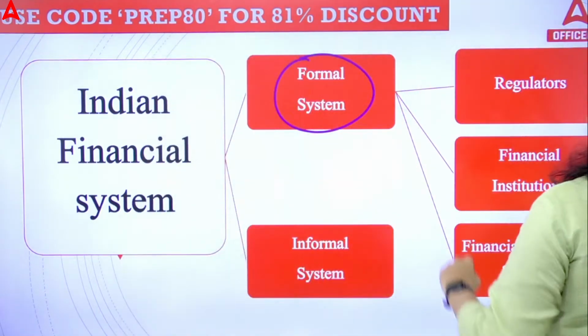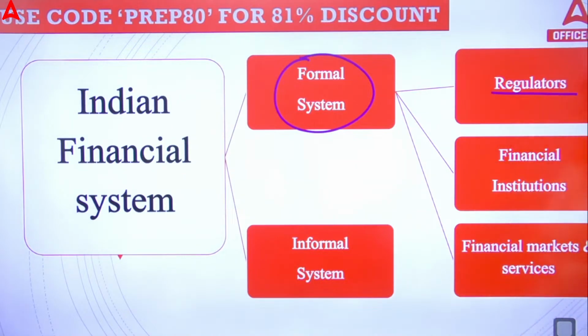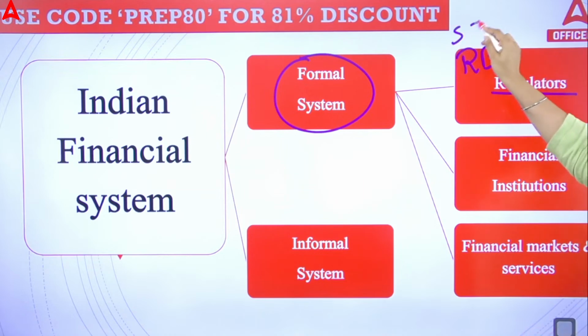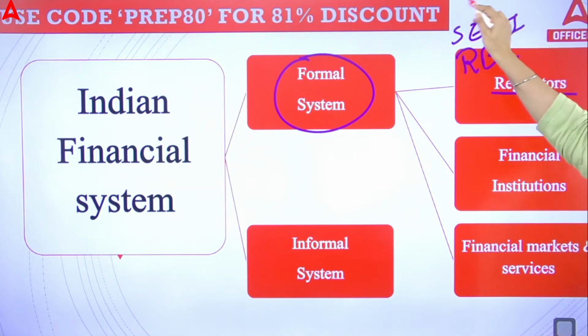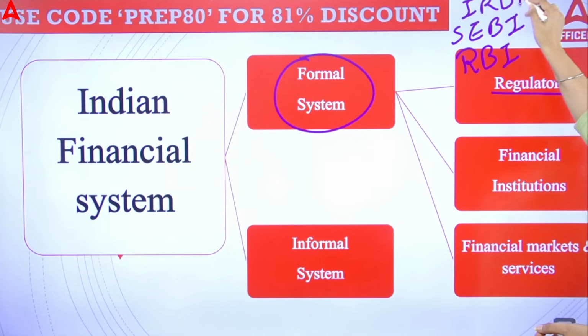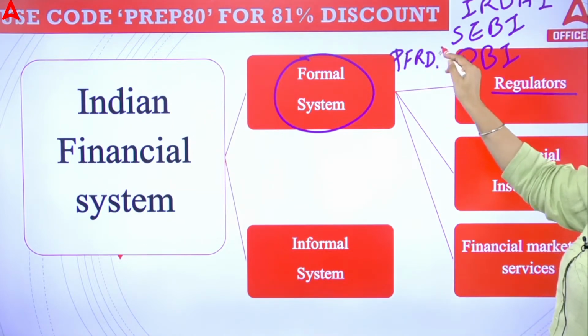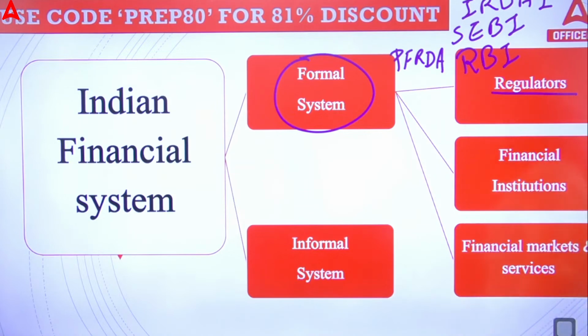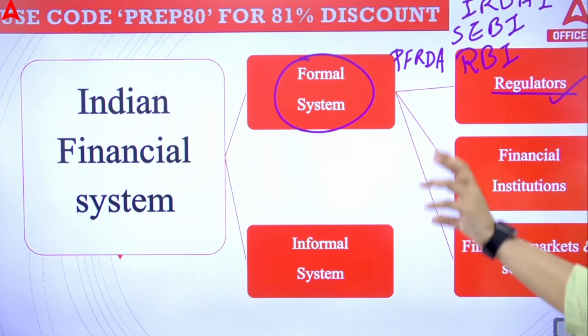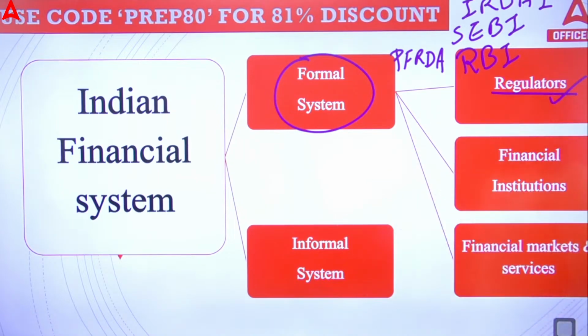If I talk about the formal financial system, we have regulators. Regulators like RBI, SEBI, IRDA, PFRDA, etc. So these are the regulators in our country, who are regulating certain financial markets or financial sectors of our country. Second, we have financial institutions.